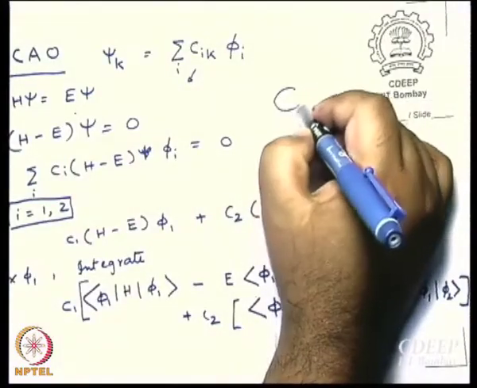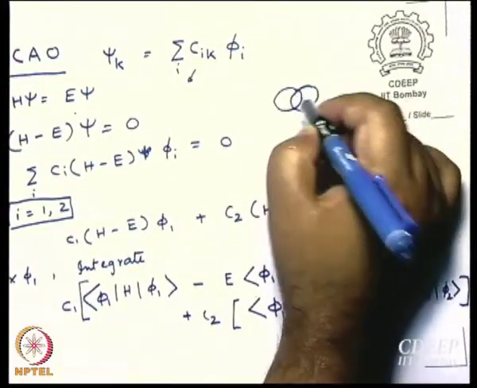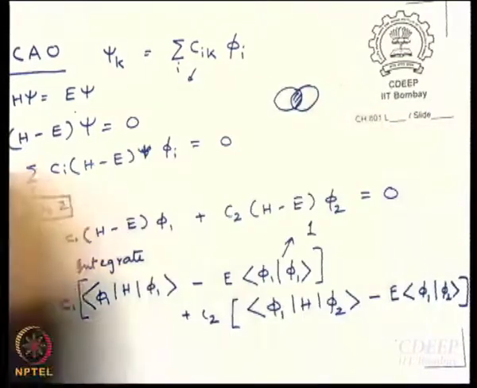So, this is one orbital, this is one orbital. Let us say the situation is like this. Then what do you have? You have overlap. Okay. So, what is that integral then? If this is what it is, this is one orbital, this is one orbital, that integral is just this area of intersection, isn't it?